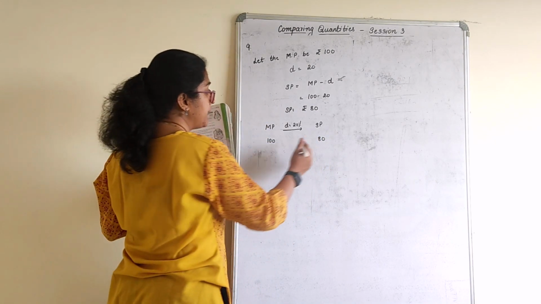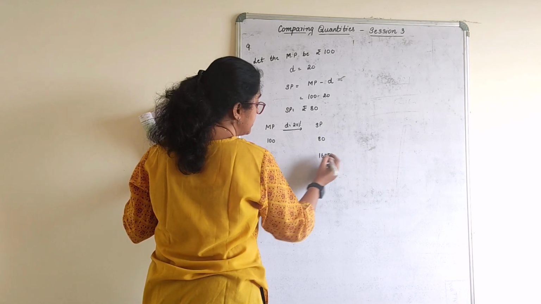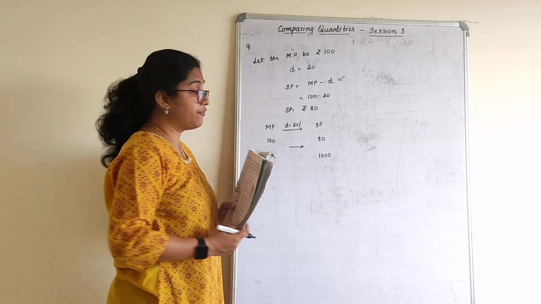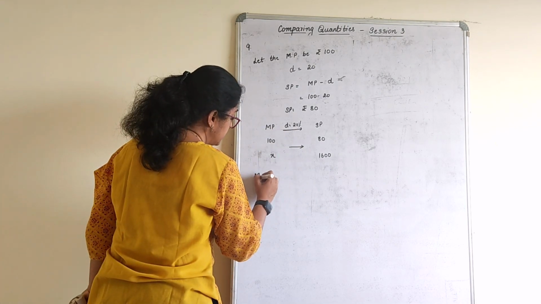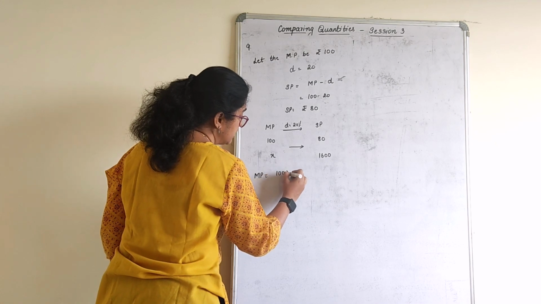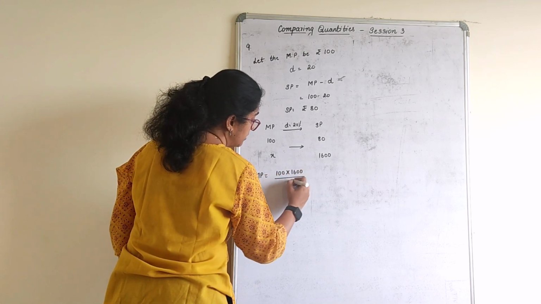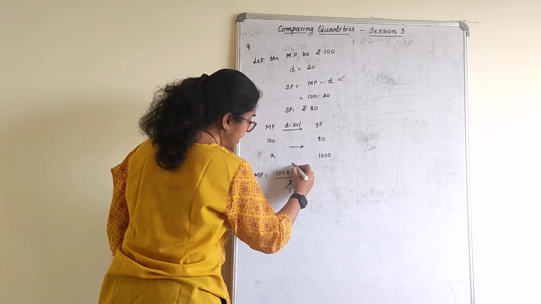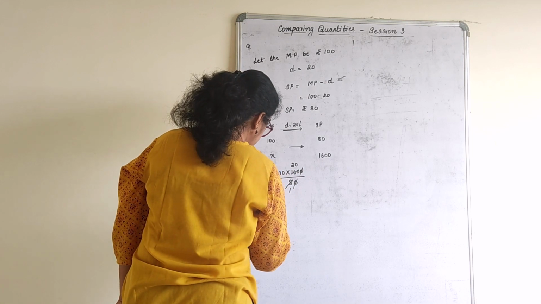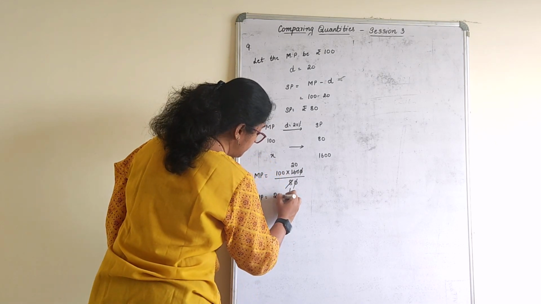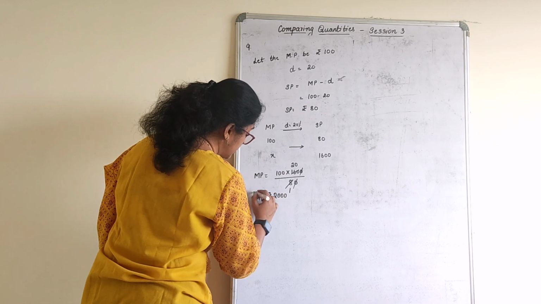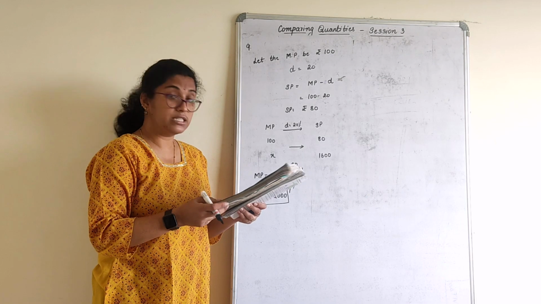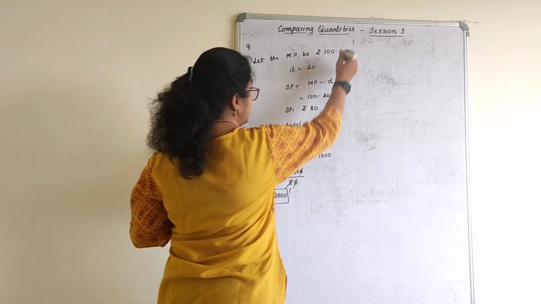If the selling price is 1600 on the same discount, what is the marked price he will pay for the goods? So marked price is equal to 100 into 1600 divided by 80. 8 ones are 8, 8 twos are 16. So the actual marked price for the goods was how much? 2000. On a 20% discount he paid 1600. Okay.